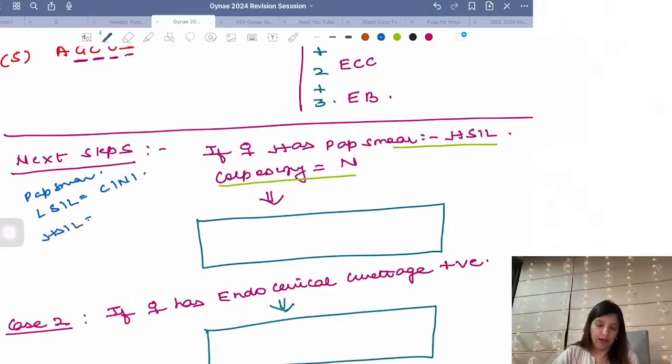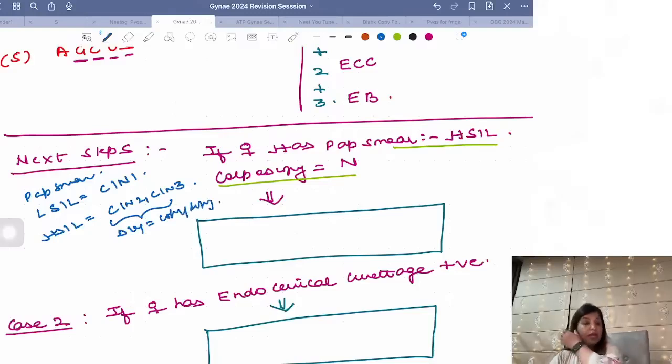And whenever on pap smear you get HSIL, it is equivalent to CIN2 or CIN3. And as I told you, CIN is a diagnosis which is made on colposcopy. Now, if your question says that pap smear shows HSIL and colposcopy is normal, that means there is a mismatch somewhere.